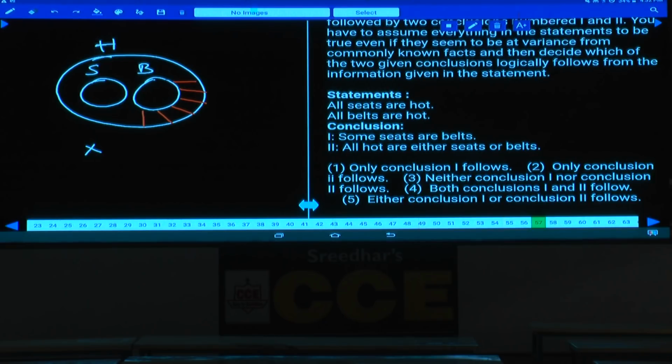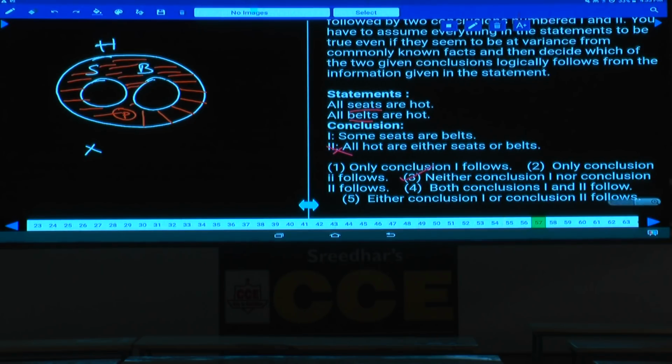isn't it? Now let us take for example, all seats are hot, all belts are hot and all pens are hot. If you draw pen like this, then this conclusion will be false, because we do not have any information whether only these two are there or anything else apart from these. You know this entire region belongs to what? Only hot, but neither belongs to this seat nor belongs to belt. Done? Hence what is your answer here? Neither 1 nor 2, that is choice 3. Both the conclusions false, choice 3.